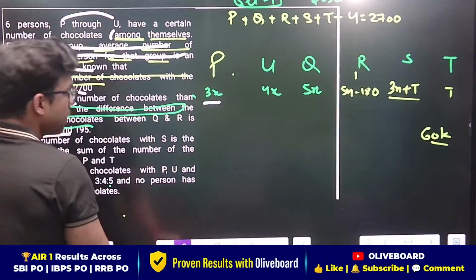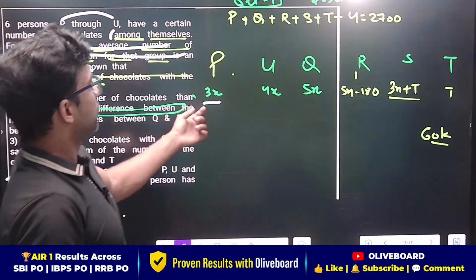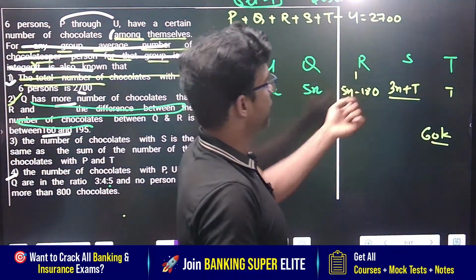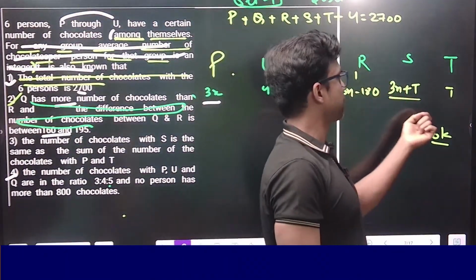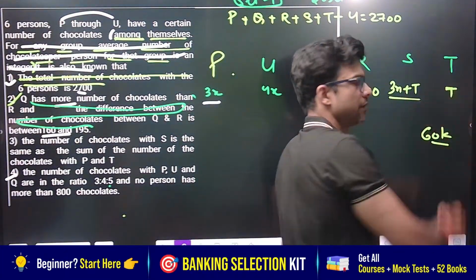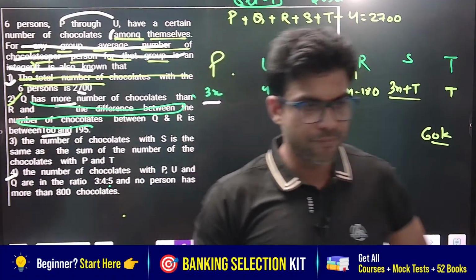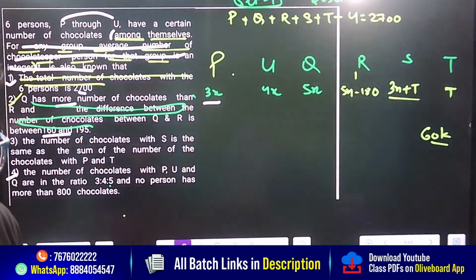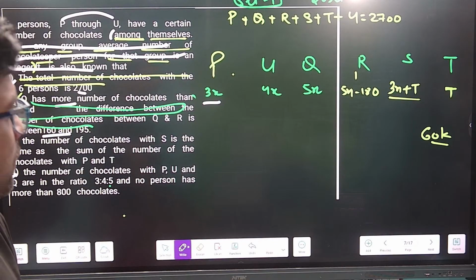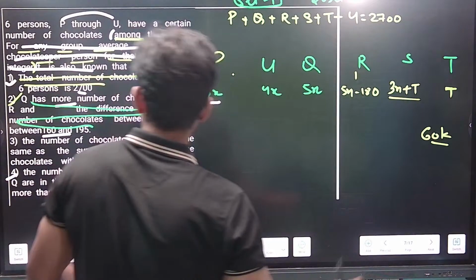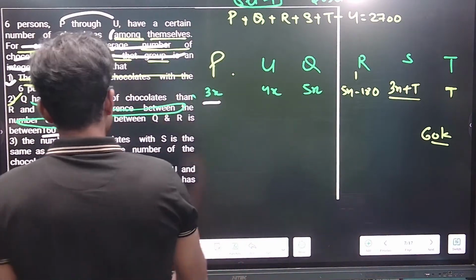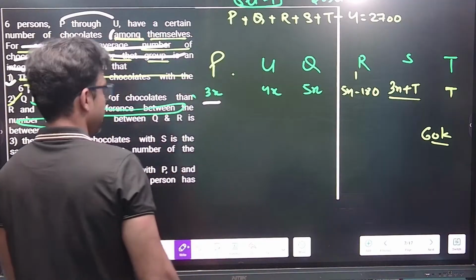Okay. So you got the value of P is 3x, U is 4x, Q is 5x, R is 5x minus 180, S is 3x plus T, and let's say T is T. Understood? Any doubt in the class? Anyone? Please comment. Correct? Now they said what? You have two more conditions here. No person has more than 800 chocolates.